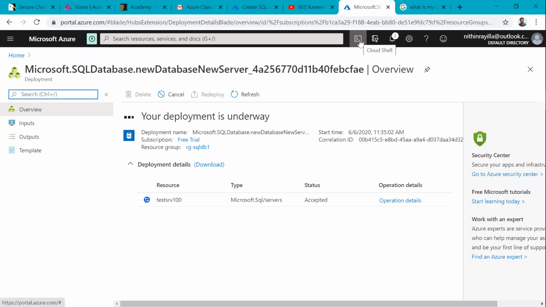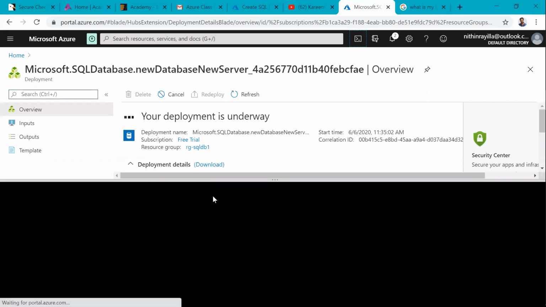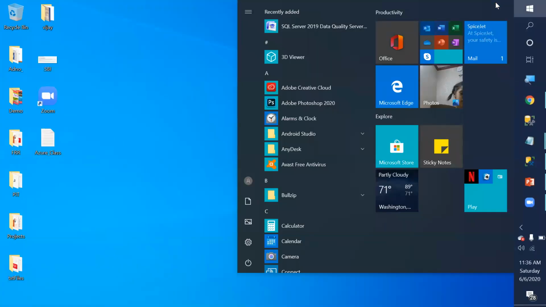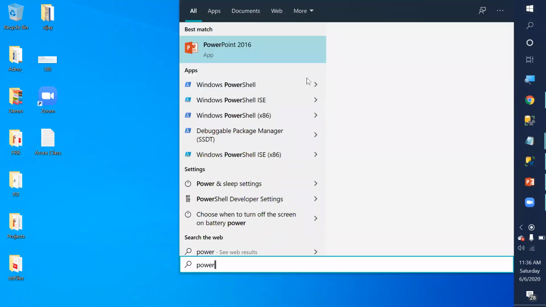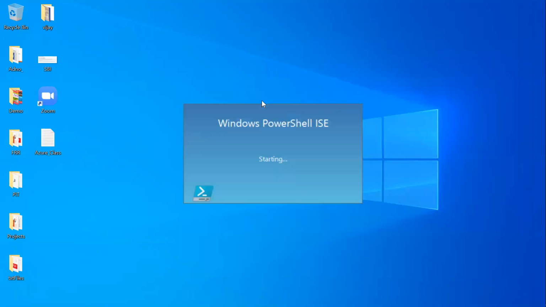Check here, Cloud Shell is there. In the Cloud Shell, we can write scripts, and through scripts we can perform all these activities. Here it is asking for Bash or PowerShell, which means Azure CLI, the Azure command line interface, is there. Through that we can work, as well as with PowerShell we can implement these automation activities. Directly from the portal itself we can run PowerShell, or we can connect and work from a PowerShell window.